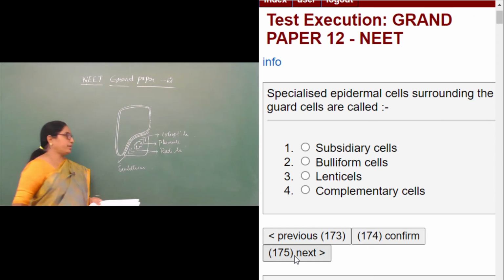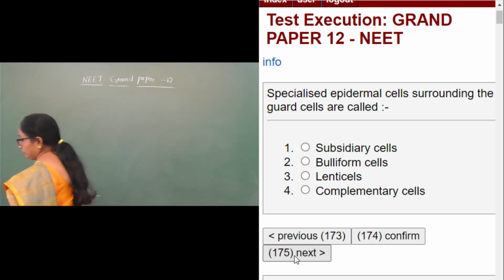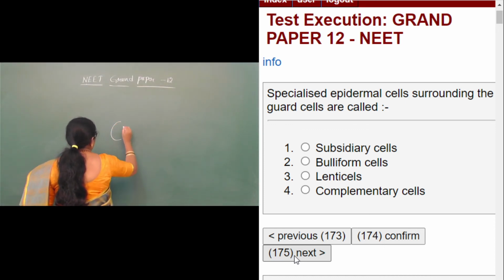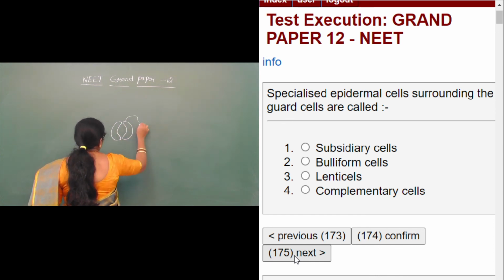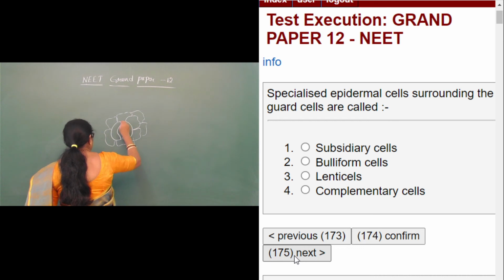When we look into the diagram of the guard cells, they are enclosed by bigger cells of irregular shape, which are called the subsidiary cells.